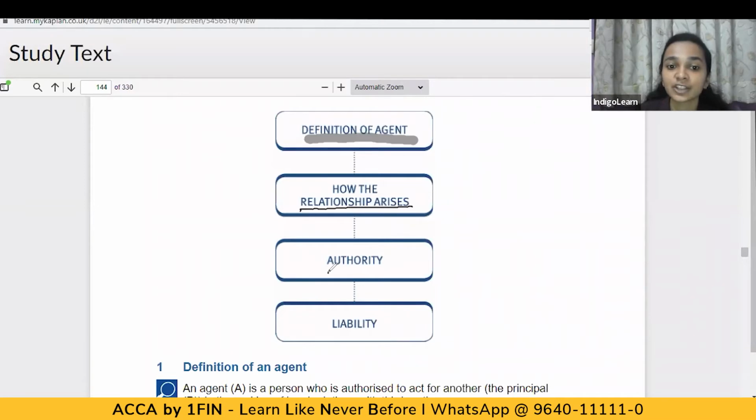Then we'll understand the authority of agent, what are the powers which an agent has, and finally understand the liabilities of a principal in case of an agency which is being formed. So let's now first have a look at the definition of the agent.